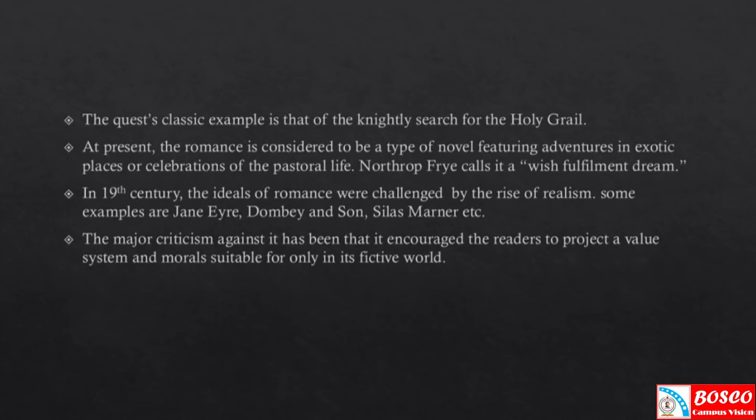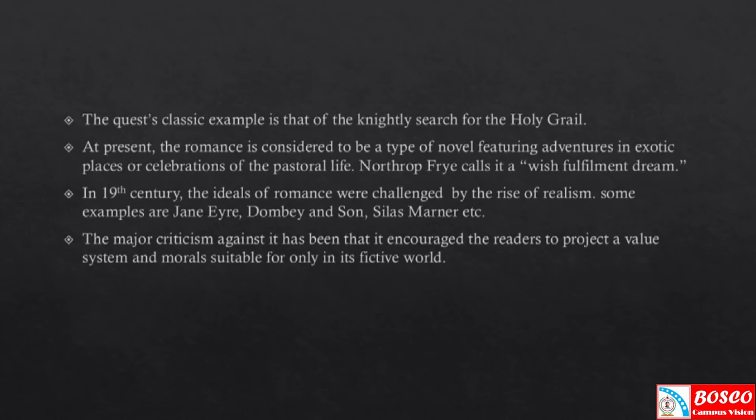And in many mid-19th century or Victorian novels such as Jane Eyre, Dombey and Son, and Silas Marner, many of the qualities of romance and realism appear alongside each other in the narrative.